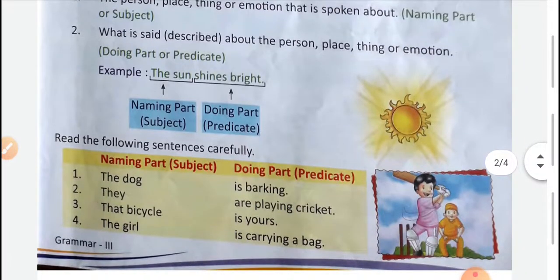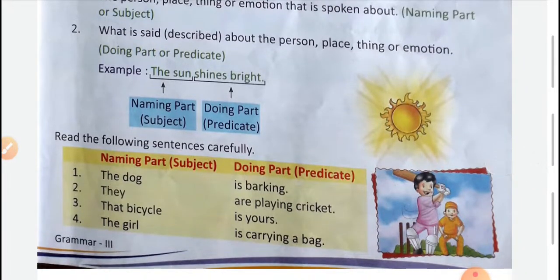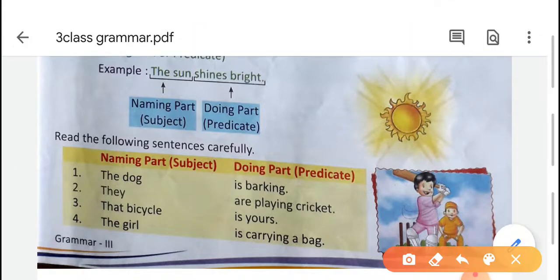Now how can we recognize the naming part or subject in a sentence? In a sentence, we are talking about whom? That is the subject. For example, The sun shines bright. In this sentence we are talking about the sun. So the sun is the subject or naming part.